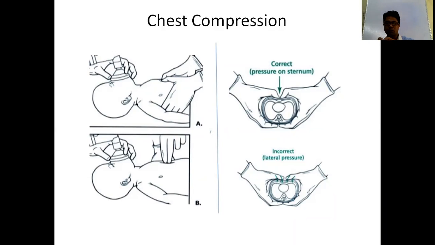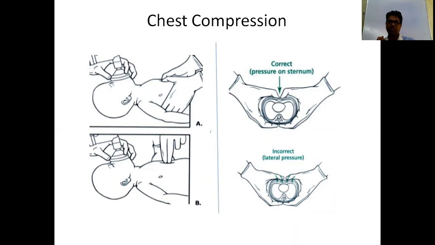How will you know the lower third of the sternum? Draw a line that joins the 2 nipples. Below that line is the lower third of the sternum. You put the 2 thumbs perpendicular to the surface of the sternum, and you give compression. What is our main aim? Our main aim is rhythmic compression of the sternum. In this way, you compress the heart against the spine.